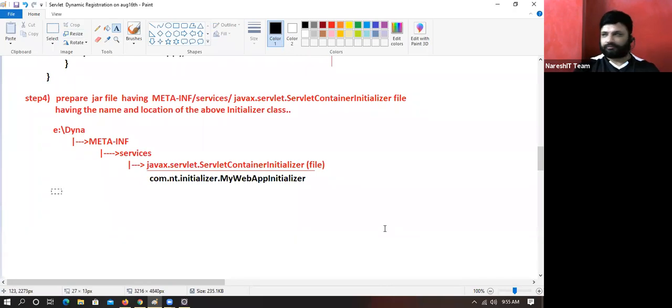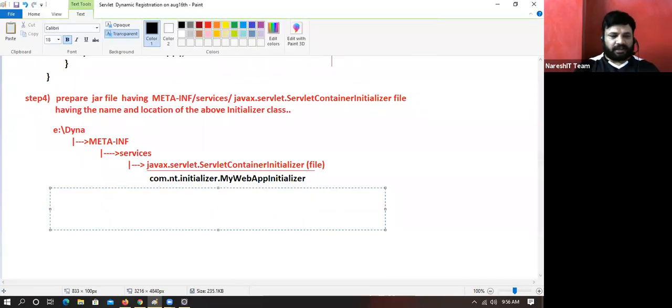Now, how to prepare this jar file? From the Dyna folder, run jar cf initializer.jar . Everything of the current directory is kept in this jar file.